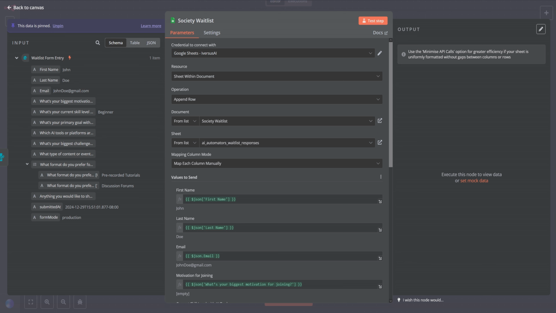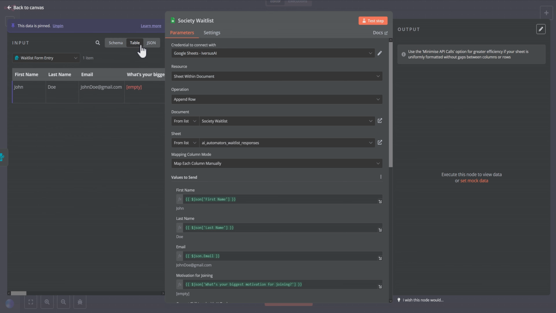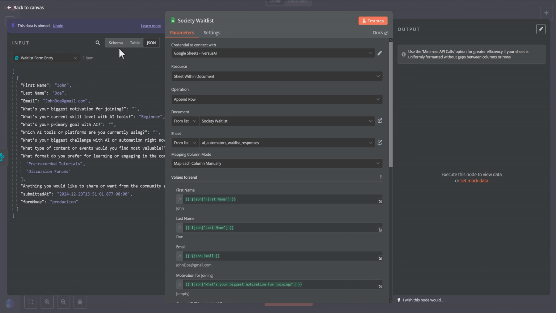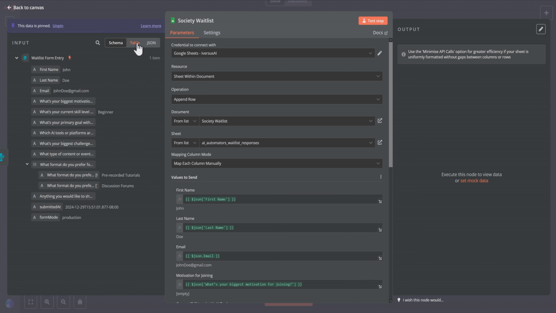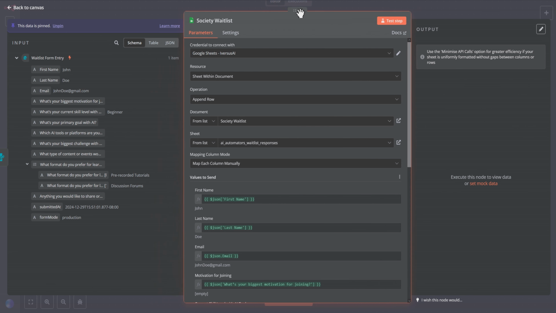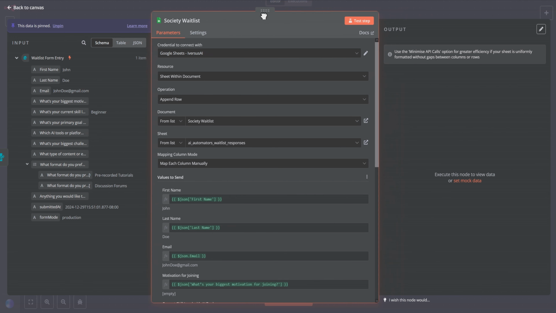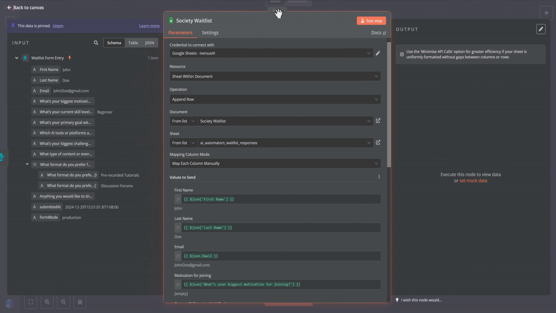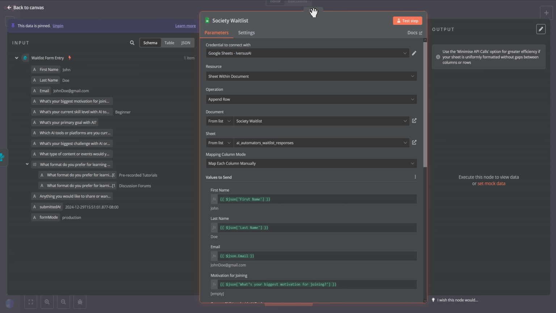One of the wonderful things that the n8n team did was give us different ways to see the data. And this actually did come into play for me numerous times when building, wanting to see the data as a table or a JSON. Each of these had their place at different times in the building process. And when I grab the middle part of the node here, where all the information is kept, I can move it to the left or the right to highlight one side or the other and see more information.